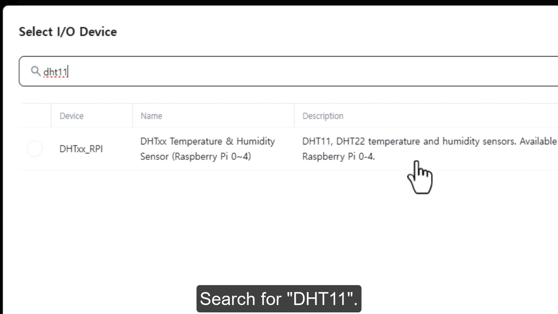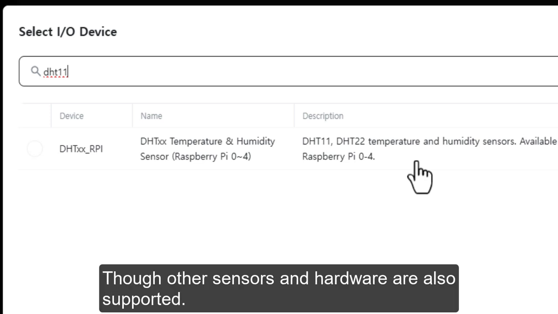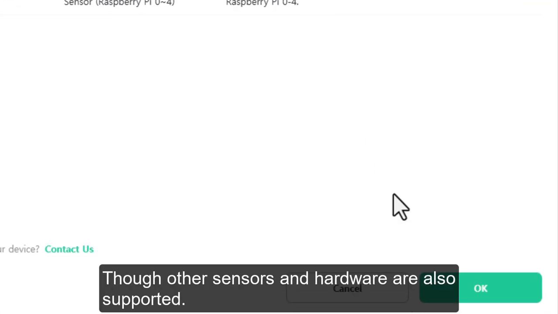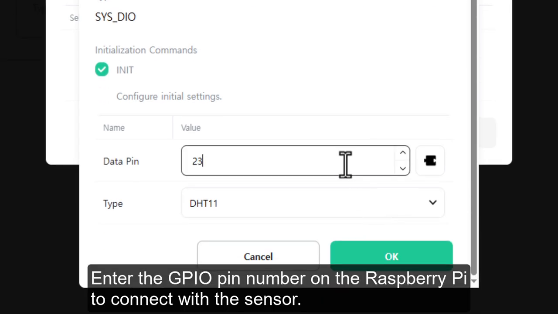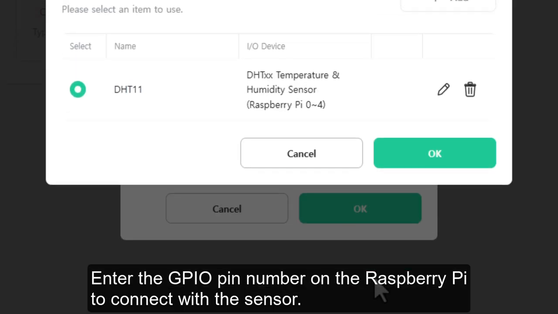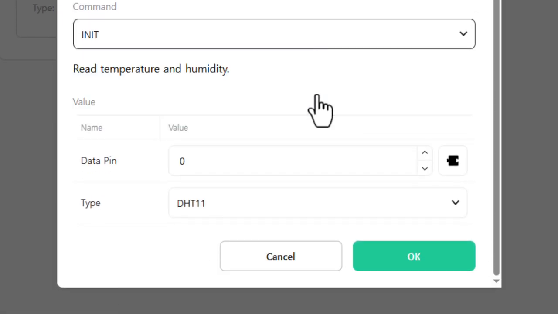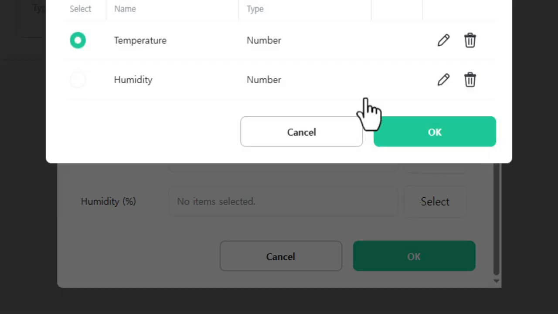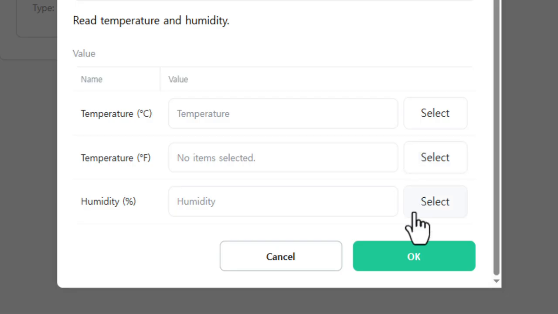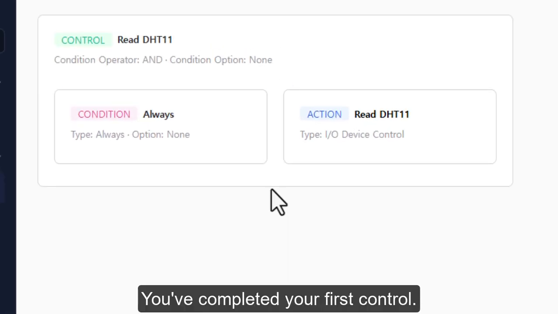Search for DHT11. This example uses DHT11 with Raspberry Pi, though other sensors and hardware are also supported. Enter the GPIO pin number on the Raspberry Pi to connect with the sensor. Select the sensor and set command to read data. Assign the variables where sensor data will be stored. Excellent! You've completed your first control.